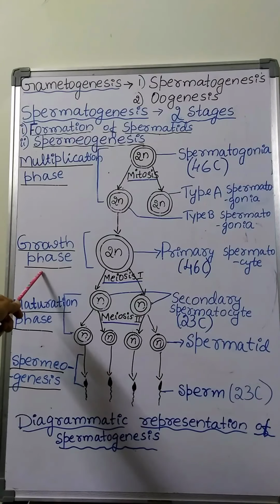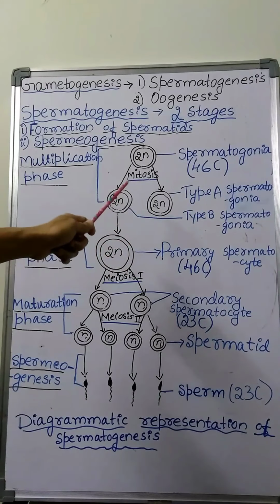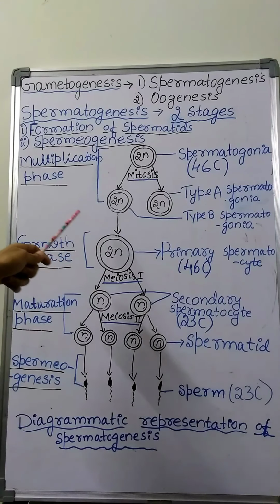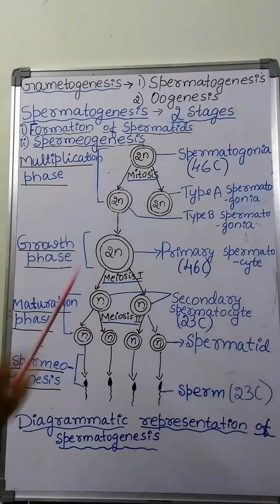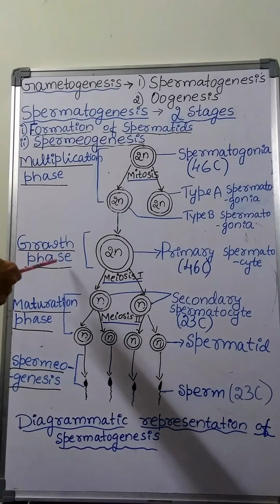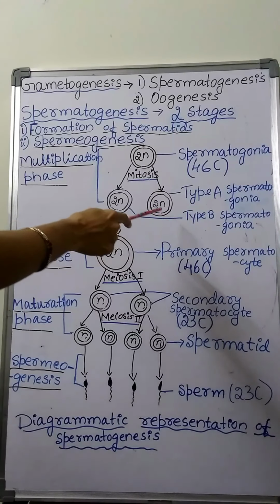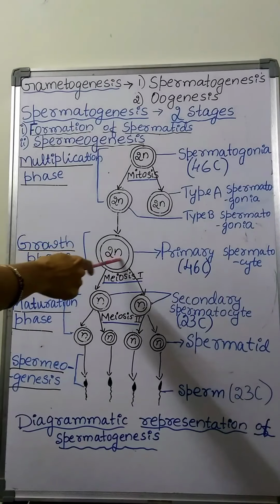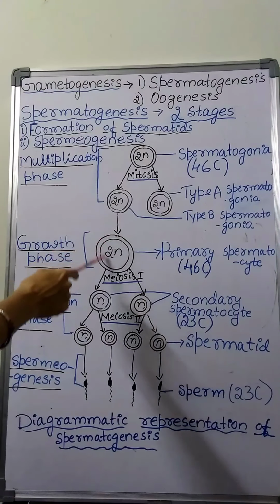In the growth phase, the type B spermatogonia are nourished by the Sertoli cells of the seminiferous tubule and grow into primary spermatocytes. In the second phase, called the growth phase, this type B spermatogonia, nourished by the Sertoli cells, grows well, and after the growth they are called primary spermatocytes. They grow in size. You can observe here.